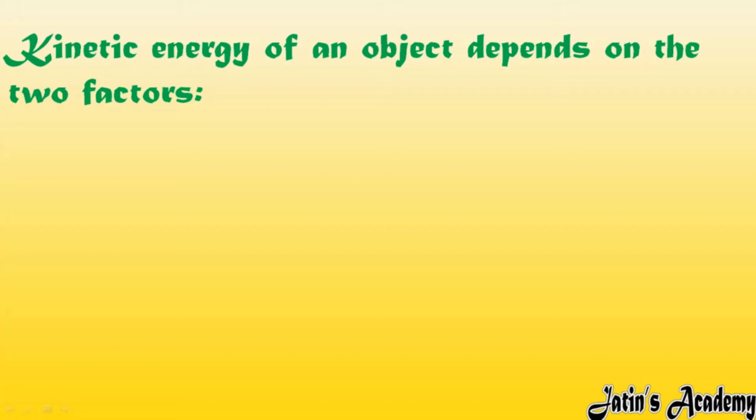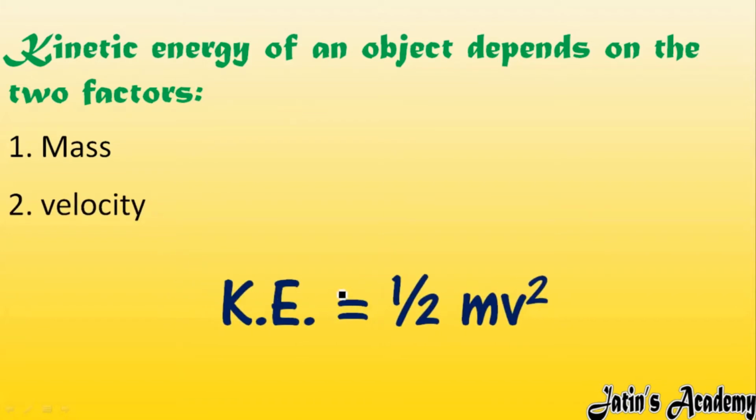Fine. So kinetic energy is going to depend upon two factors. What are those two factors? First we have mass and second we have velocity. So here we have the relation for the kinetic energy in terms of mass and velocity, that is kinetic energy is equal to half mv square. Okay. And here one question is very important from exam point of view.